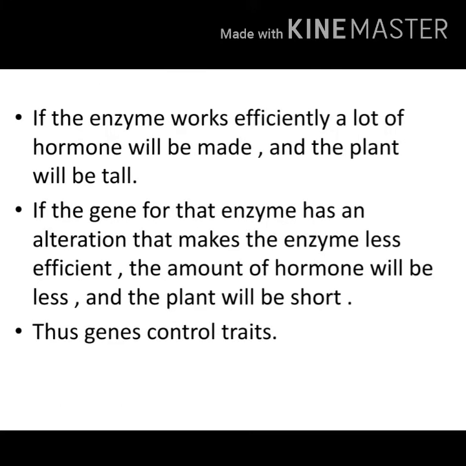If the enzymes work efficiently, as a result, a lot of hormones will be made and the plant will be tall. If the enzymes are not working efficiently, what will happen? Automatically, the hormone production will reduce and as a result, the plant will be short.